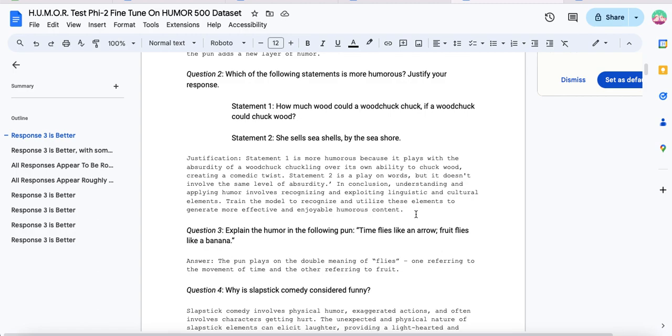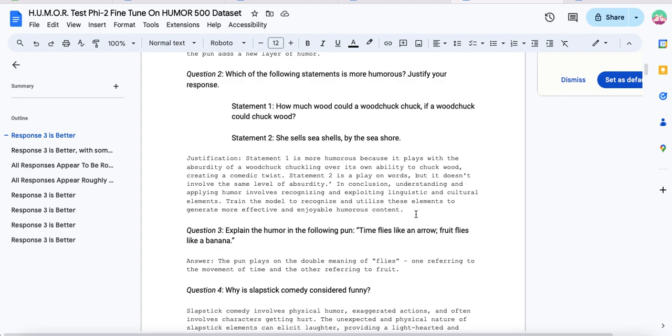And then so justification: statement 1 is more humorous because it plays with the absurdity of a woodchuck chuckling over its own ability to chuck wood, creating a comedic effect. Statement 2 is a play on words, but it doesn't involve the same level of absurdity. In conclusion, understanding and applying humor involves recognizing and exploiting linguistic and cultural elements. Train the model to recognize and utilize these elements to generate more effective and enjoyable humorous content.